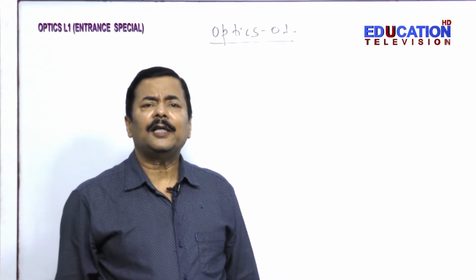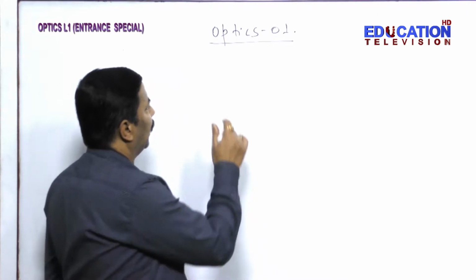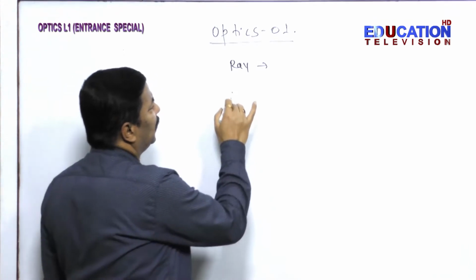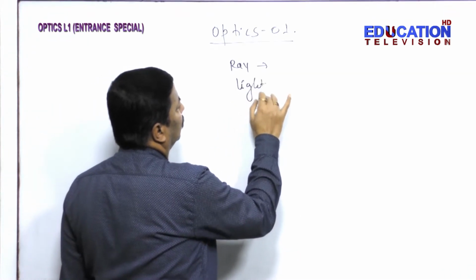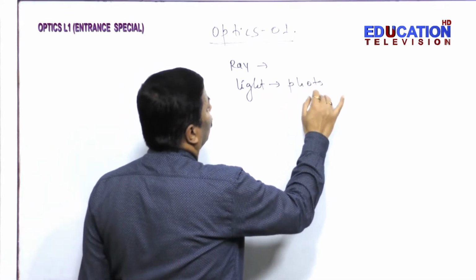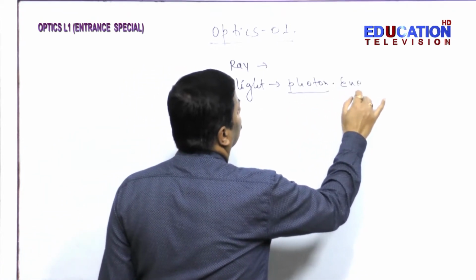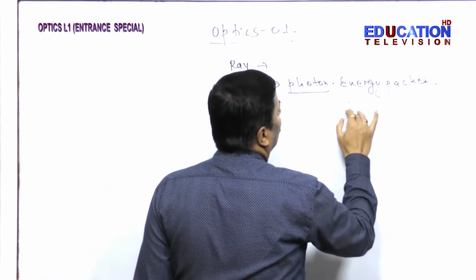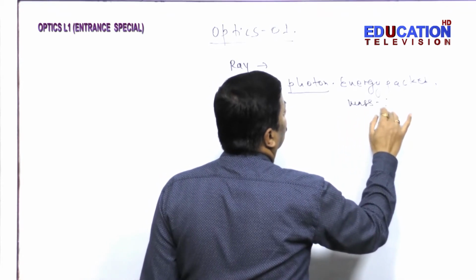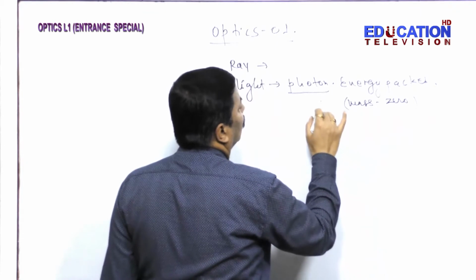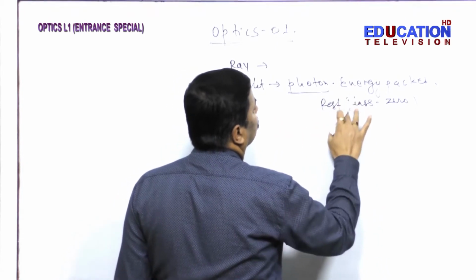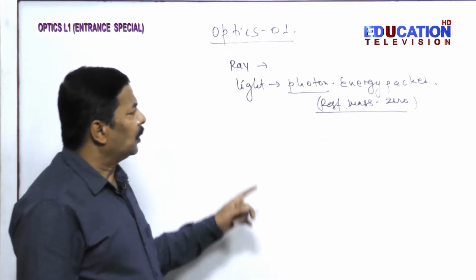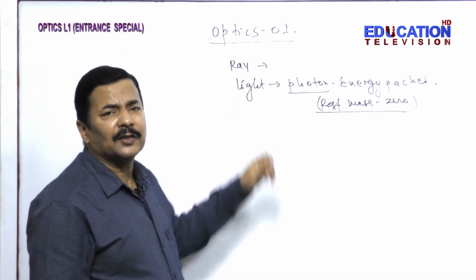Now we should certainly understand the ray and the beam. Ray is the direction of flow. Light is basically made up of photons. And what is a photon? It is an energy packet, with rest mass 0. So the direction of a light ray is basically the direction of energy flow.